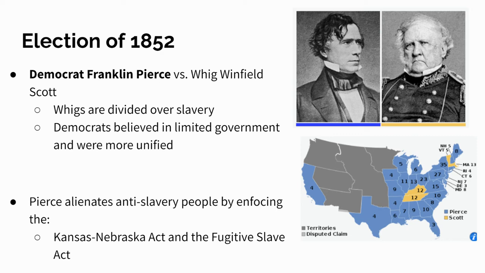One of them is called the Kansas-Nebraska Act, which we're going to talk a lot about next time, but just put that on your brain for now. And another thing he enforces is the Fugitive Slave Act, which we talked about. That came from the Compromise of 1850. So the Democrats, Pierce, are successful in this election, but they're alienating a lot of people in the North.